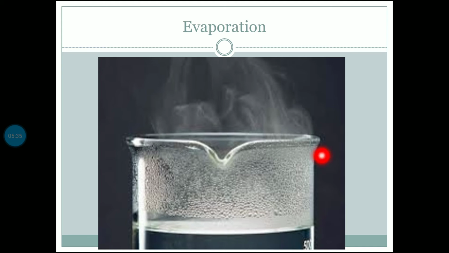Here in the picture you are able to see that these are the streams, which are nothing but the water vapor arising from the water due to heat. So now evaporation is the first step in the water cycle.